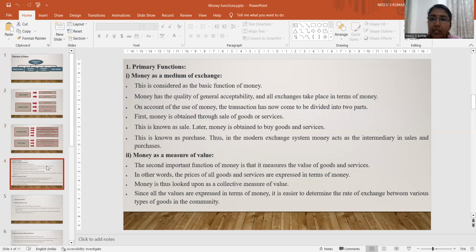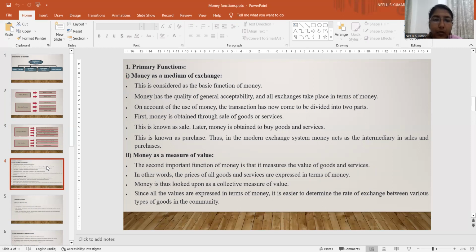Let's see the explanation of each point one by one. Under primary function of money, we have two, as we discussed. The first one is money as a medium of exchange, and the second one is money as a measure of value. Let's see money as a medium of exchange. This is considered the basic function of money. Money has the quality of general acceptability and all exchange takes place in terms of money.